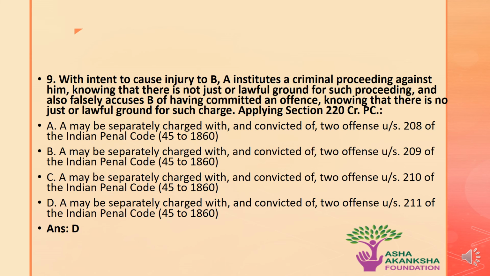A: A may be separately charged with and convicted of the two offences under Section 280 of the IPC. B: under Section 209 of the IPC. C: under Section 210 of the IPC. Or D: A may be separately charged with and convicted of two offences under Section 211 of the IPC. The correct answer is option D.